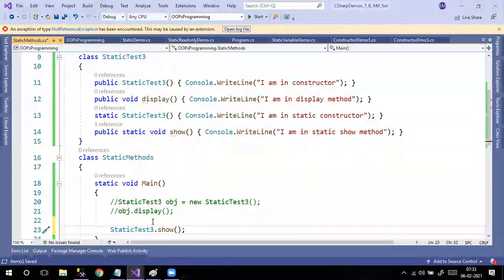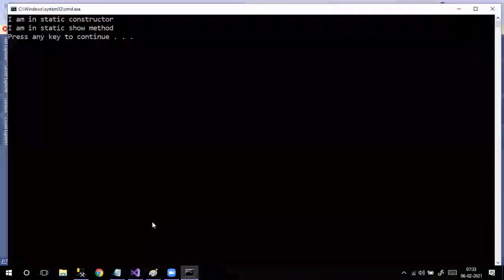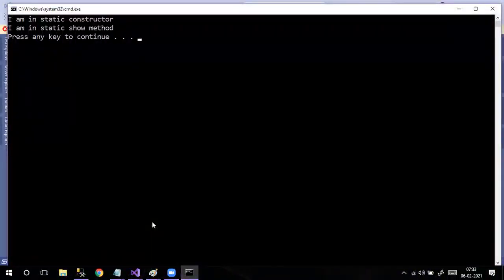But before that, one more it is going to display. That is nothing but I am in static constructor. So when I run this program, I'm in static constructor first. After that only, I'm in static show method, it is going to display.